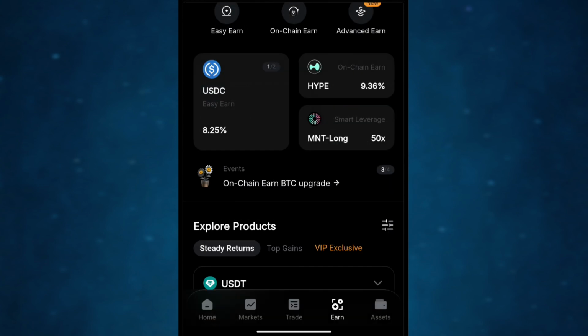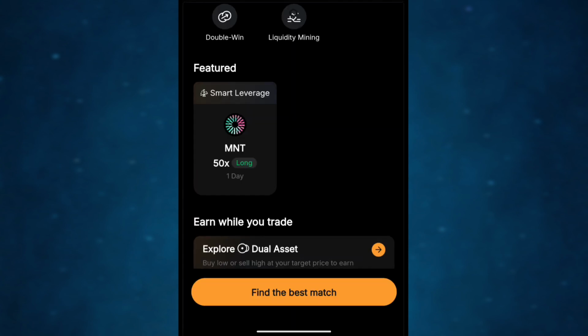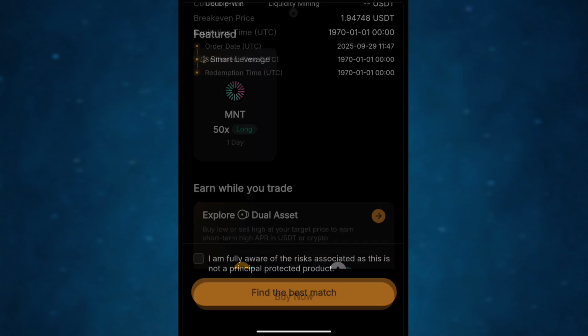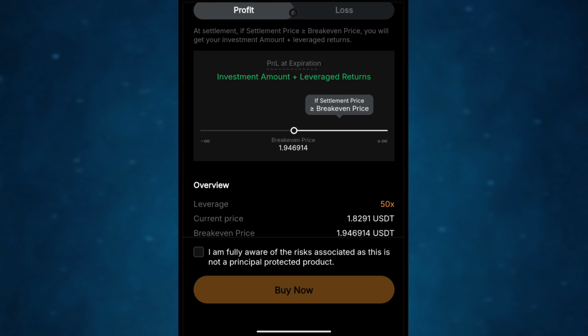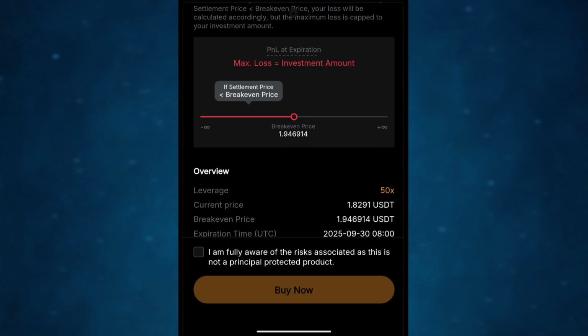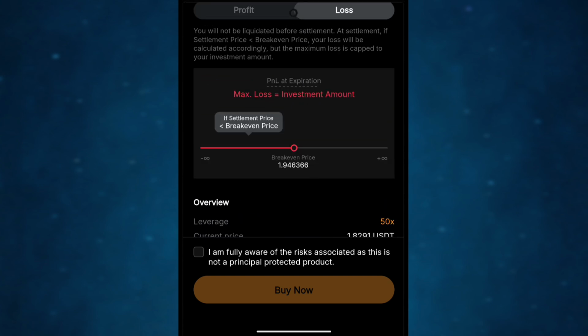Let's go back to where you see this. In this place where you see advanced, click on this advanced too. You can also do the same on this advanced. Where you see this feature of smart leverage, you can actually use this smart leverage. Click on it. You see your break even, profit and loss, your maximum loss and investment, and the break even is 1.9 mnt. You can actually click on it. If you don't understand all this, it's fine, you can leave all this for now.